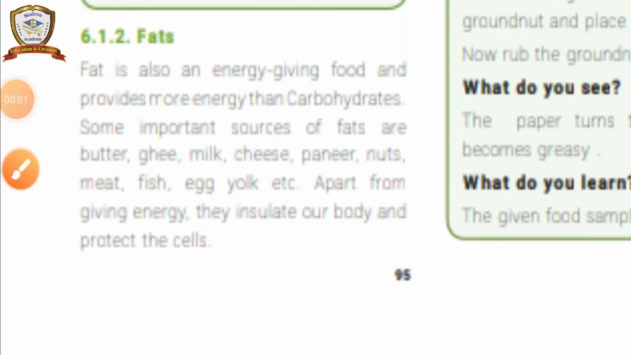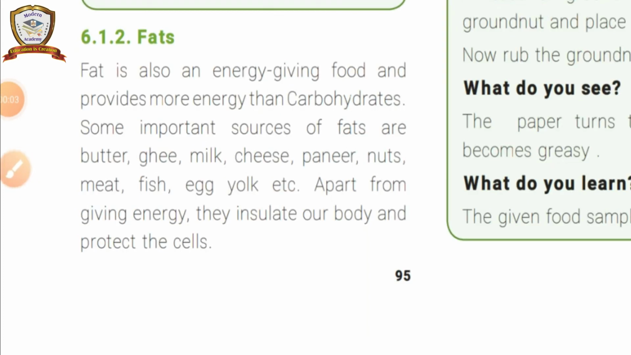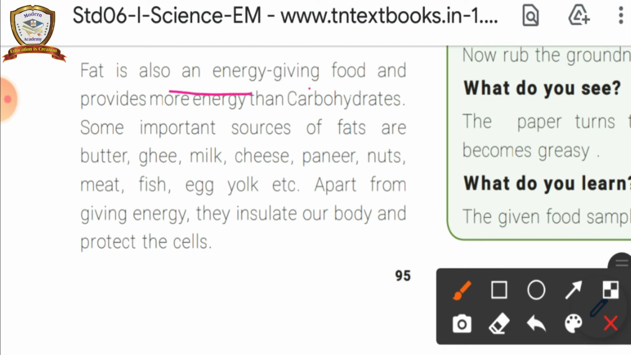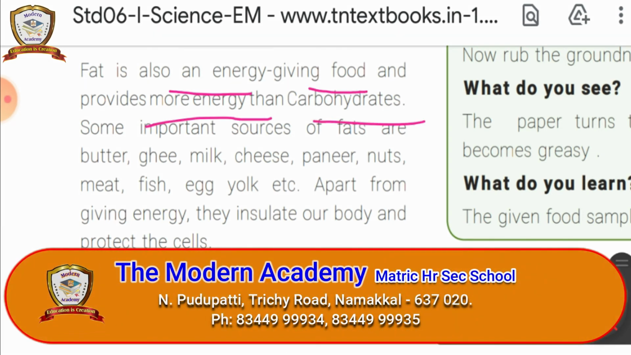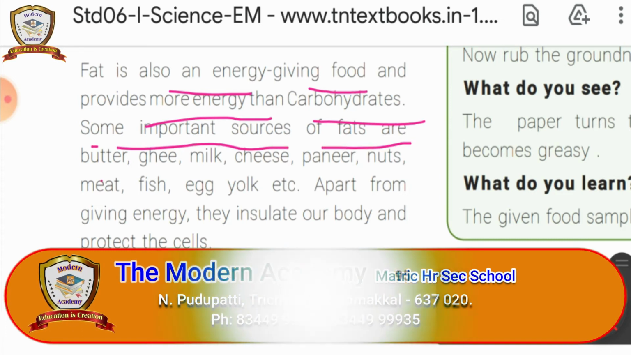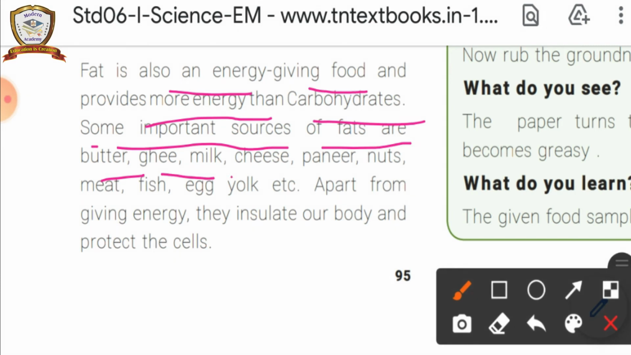Today's book reading: fat. Fat is one of the components of food. Fat is also an energy giving food and provides more energy than carbohydrates. Some important sources of fats are butter, ghee, milk, cheese, paneer, nuts, meat, fish, egg yolk, etc. Apart from giving energy, they insulate our body and protect the cells.